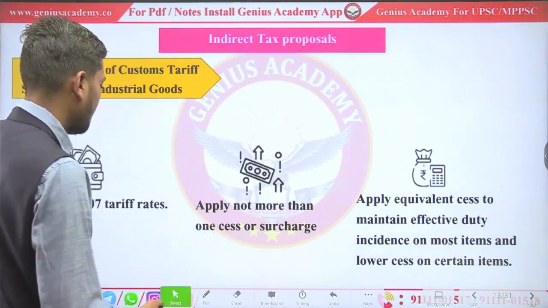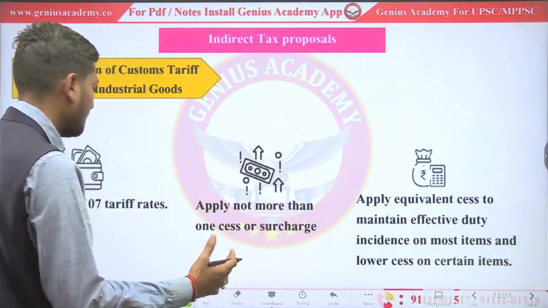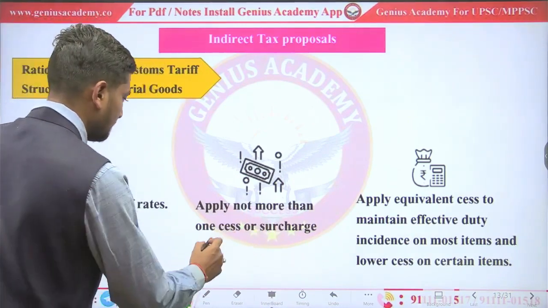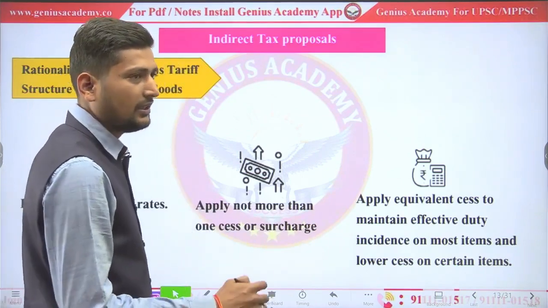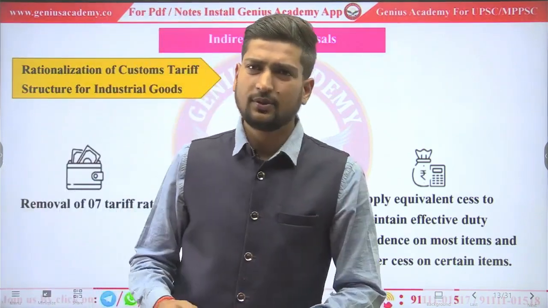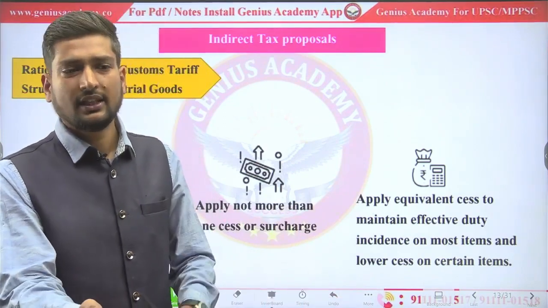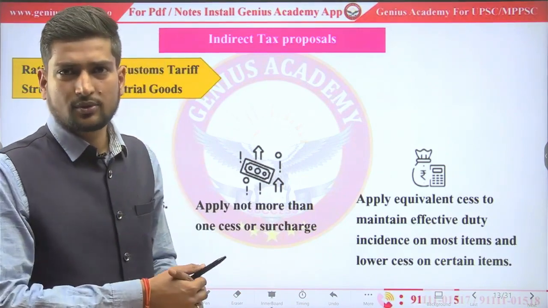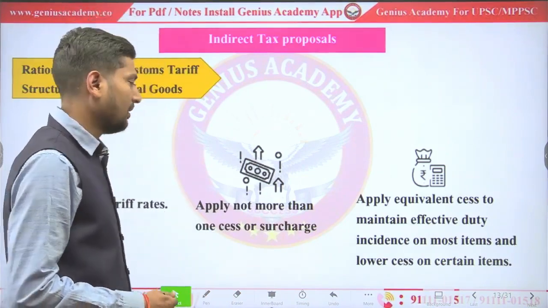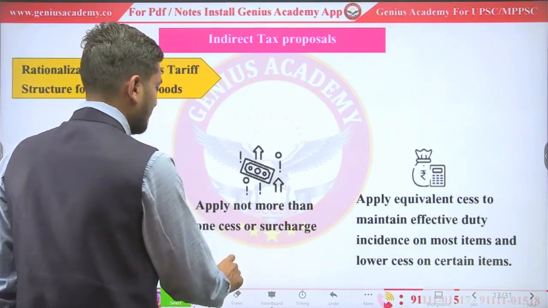What will happen after that? The calculation process will become so easy. Apply not more than one cess or surcharge. At this point of time, there are different surcharges like education, health, and on one tax there were so many surcharges. So now government will introduce only one surcharge and one cess.